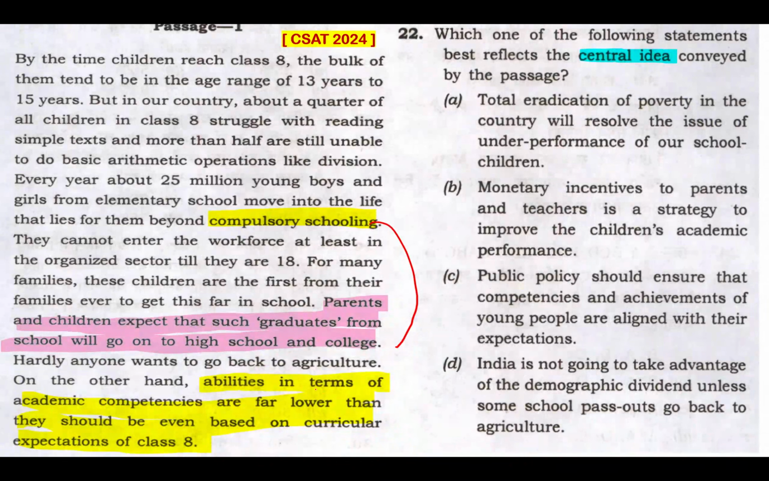So that's agreed by the passage. It's far lower than they should have. They should be even based on curriculum expectations of class 8. So there needs to be a change. So that's mentioned here. So the passage clearly states all this. So this disconnect between expectations and actual academic abilities suggests there's a need for policies that bridge this gap, aligning competencies with expectations. So option C is the central idea of this passage.